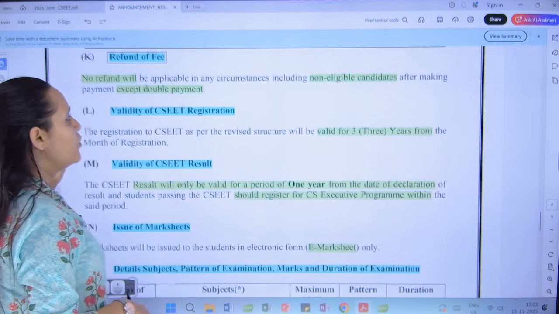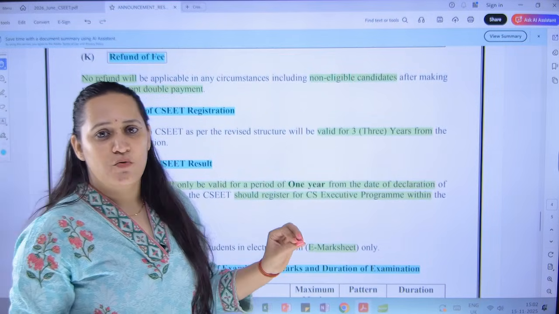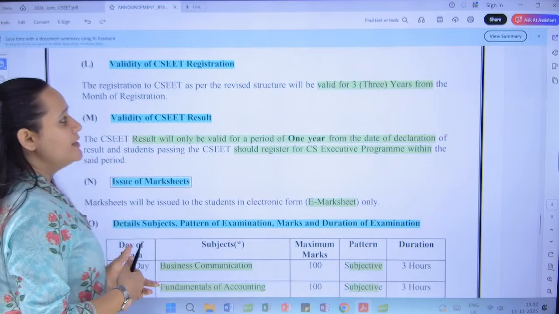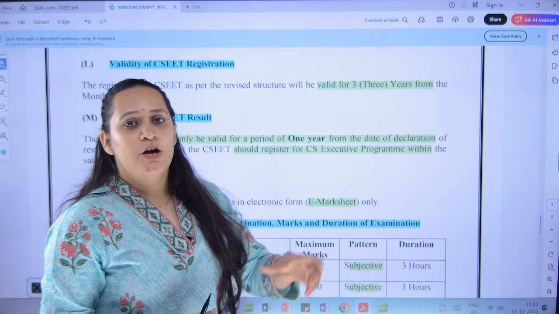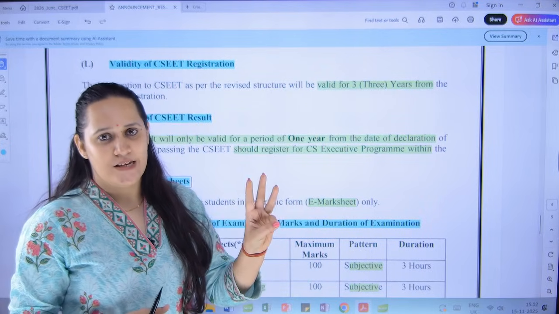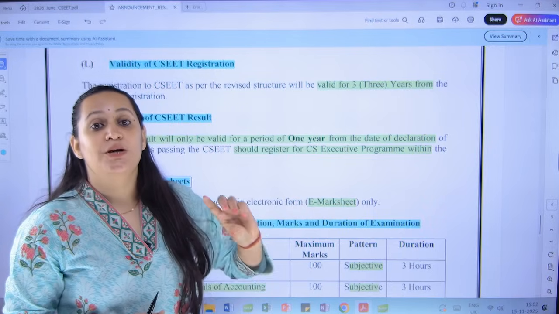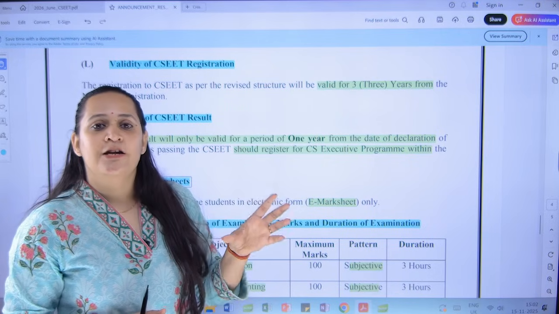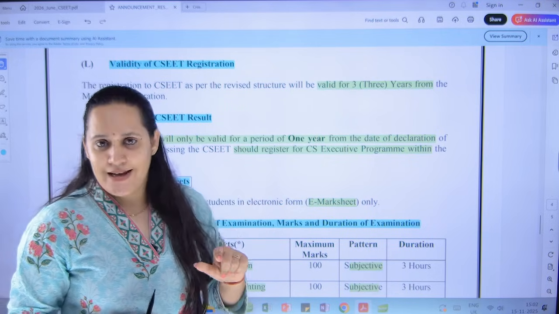No refund of fees is going to be provided in any case, no refund of student registration fees, no refund of examination fees. Validity of CSEET registration we have already discussed. The 7,500 rupees that you are paying will be valid for 3 years. Within the 3 years period, you should completely pass your CSEET exam. If you don't, then your validity as a CSEET student will expire.